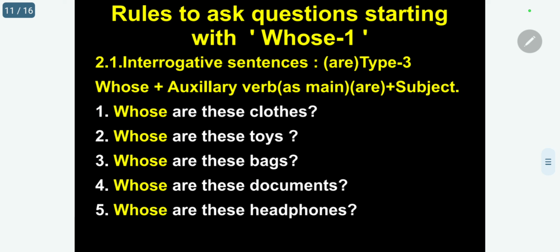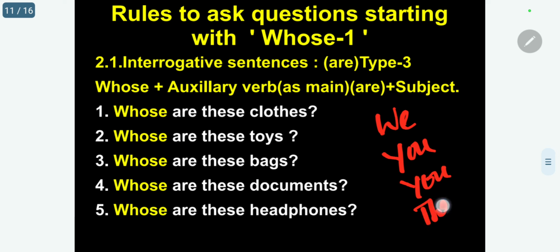In the case of are, we will use normally for we, first person plural, you, second person singular and plural, third person plural. For this we have to use are. And also for plural nouns we have to use are. Mangoes are, apples are, like that. So this difference you must know.